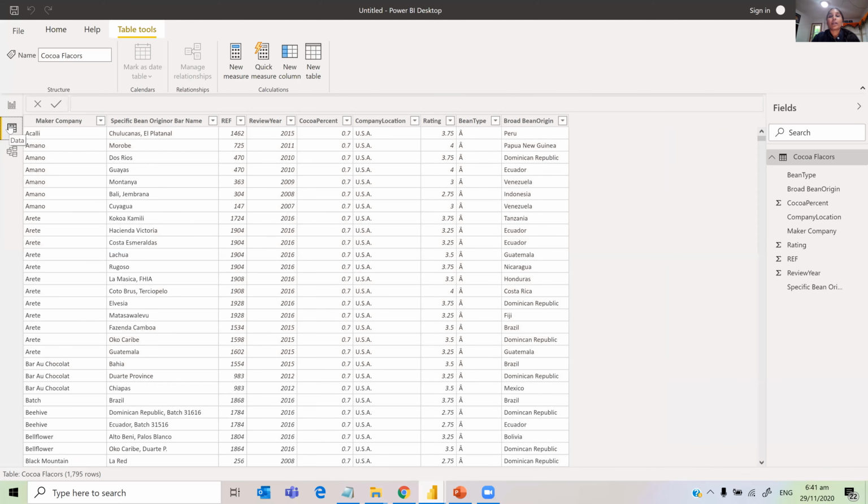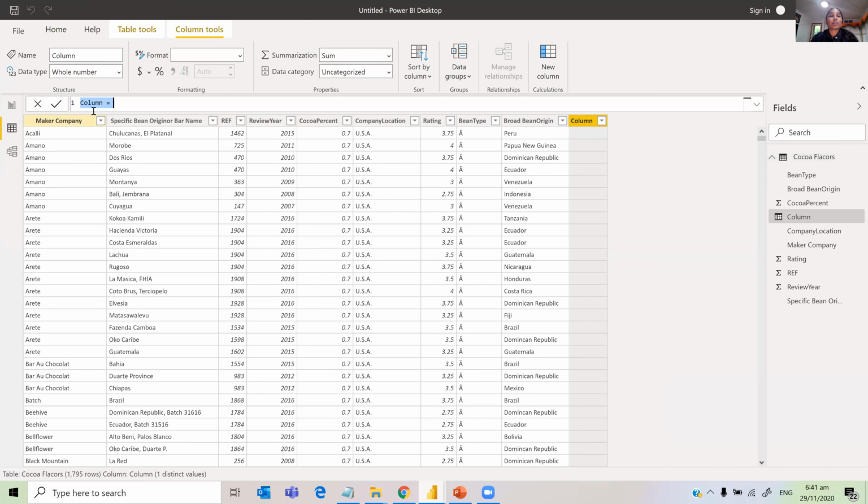So we'll just go here, and I want to create one column called a count column, because I want to know the number of chocolates by year. So I just want to create a count column. I'm going to go new column, and then count, and I'm just going to count as 1. This is not the best way to do it, but I just wanted to show you how to create a column. You can use a quick measure as well for that, but I'm going to use a new column, and the instructions are there in the presentation.